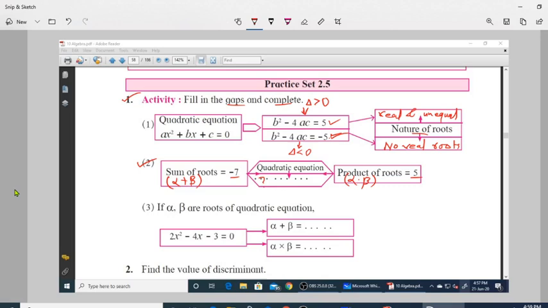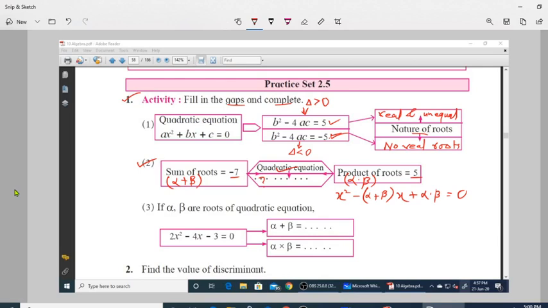You need to write the quadratic equation from which these values are taken. So the form of the equation is x square minus (alpha plus beta) into x plus alpha into beta equals to 0.